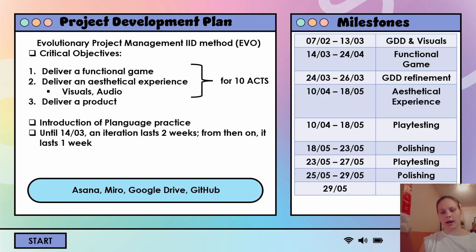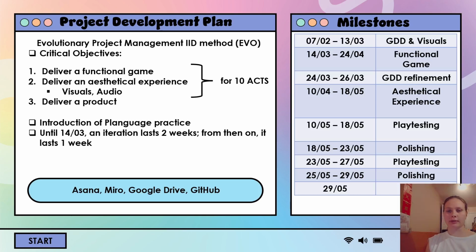The apps that I will be using are Asana, Miro, Google Drive, and GitHub. The milestones that I set is that the game design document is done by the 13th of March, as well as some visuals are in progress. Then by the 24th of April, the MVP, the functional game, is completed.